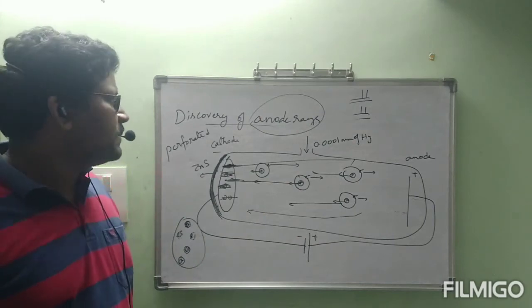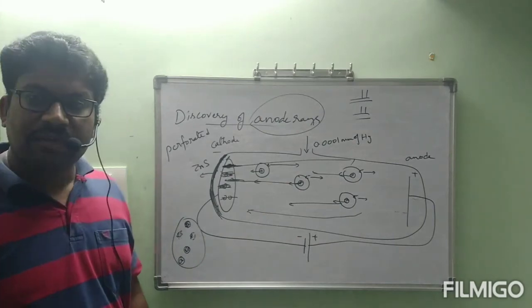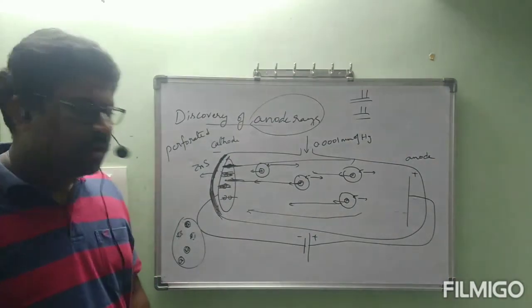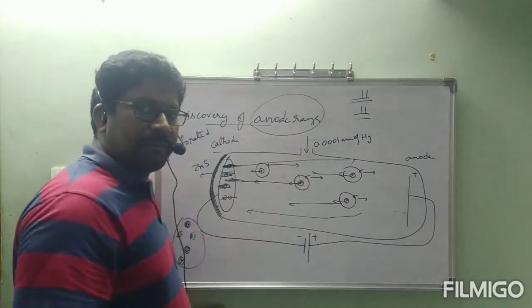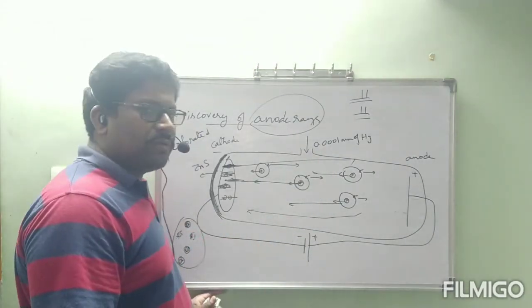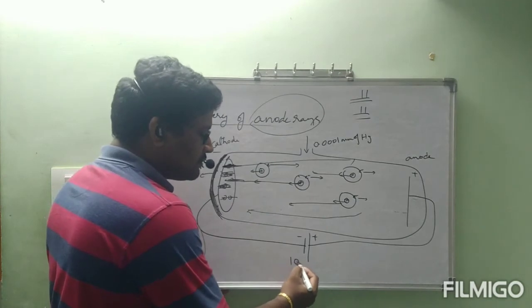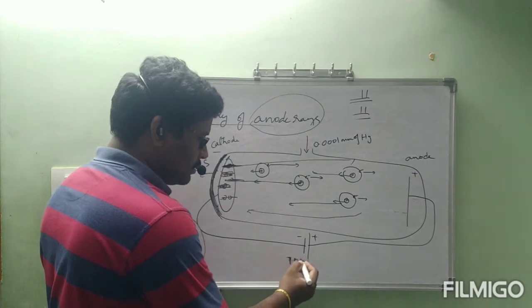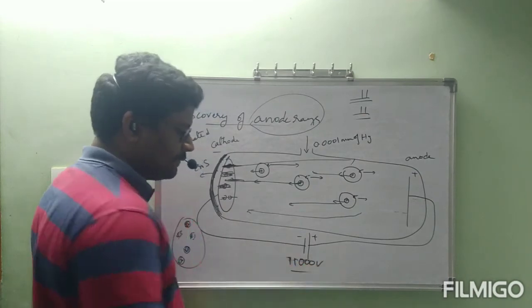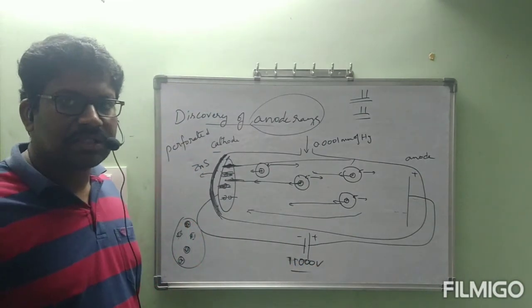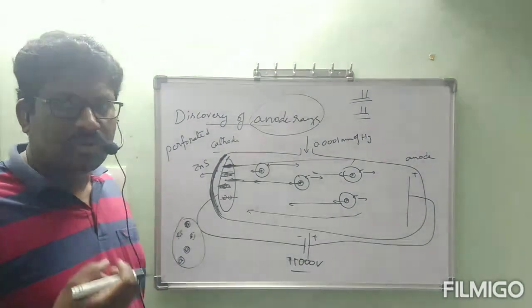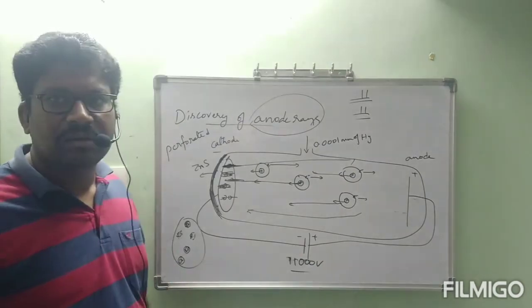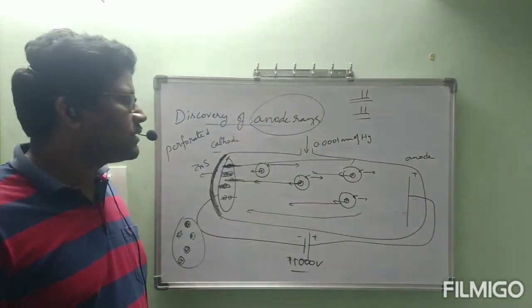Okay? This is about the discovery of anode rays. Next we have to see the properties of anode rays. Before that, what are the conditions here? Pressure must be low, 0.0001 mm of Hg. Voltage must be high, 11,000 volts, because to remove the electron from the atom we need a very high amount of energy. That is happening here. This is about the discovery of anode rays.